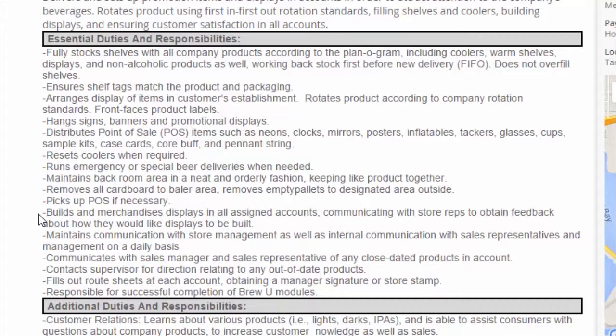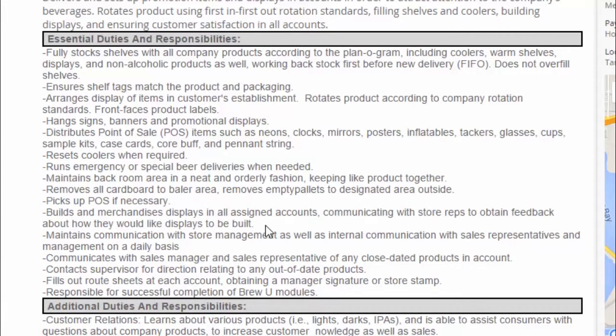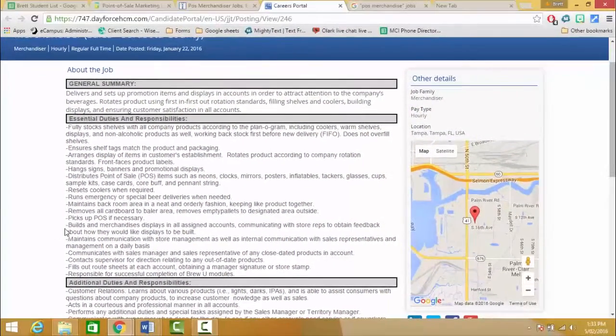And we know that POS merchandise are displays, and I can immediately see, if I look at this point, builds and merchandises displays on all assigned accounts, communicating with store reps to obtain feedback on how they would like displays to be built. So that's something we could use in our answer, because it's in relation to organising of POS merchandise, and that's something definitely we can use.